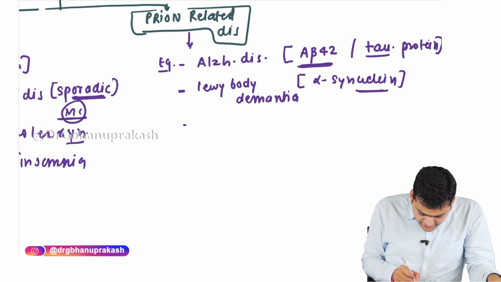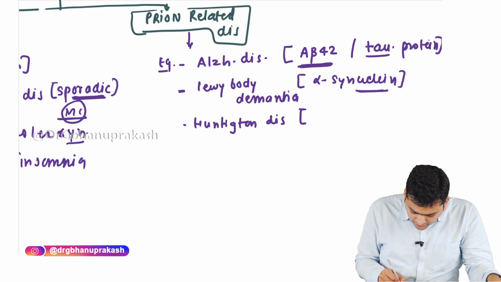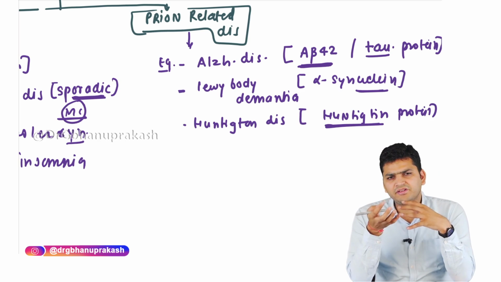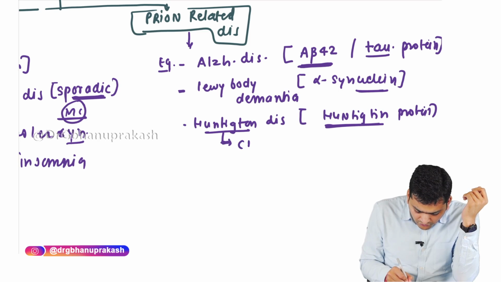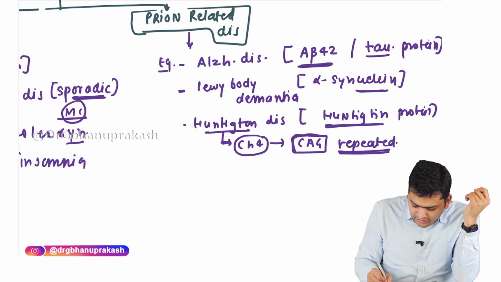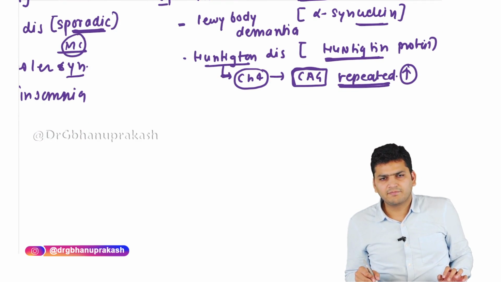Then we can add Huntington's disease. It is due to accumulation of the huntingtin protein. What happens in Huntington disease is on chromosome 4. There is something called CAG, a codon which is there on chromosome 4. If the CAG is repeated multiple times, there is an increase in the repetition of the CAG repeats, and that will lead to Huntington's disease.